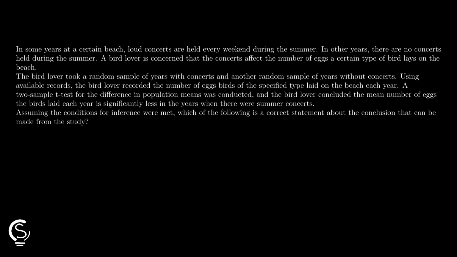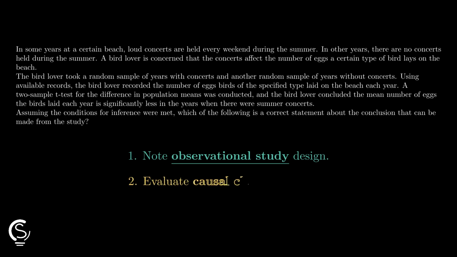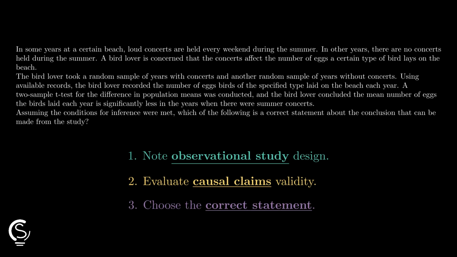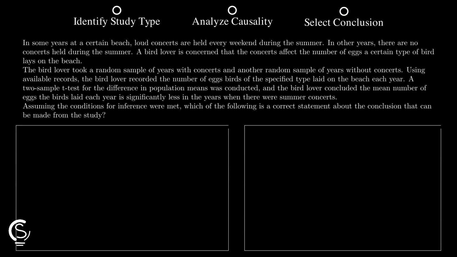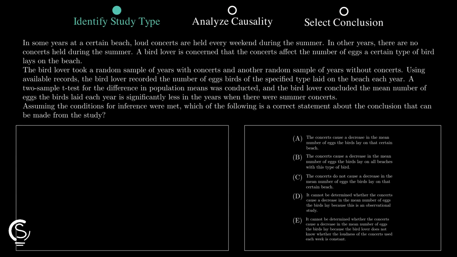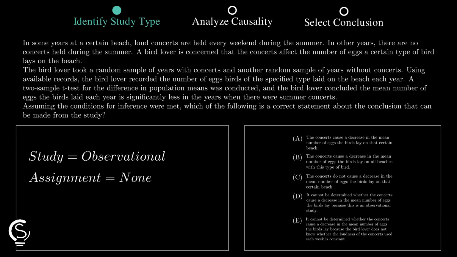Observational studies often trick students into making false causal claims, but we can master this logic quickly by breaking down the study design in 3 steps. The bird lover used existing records to compare years with and without concerts. Since there was no random assignment of concerts to years, this is an observational study, not an experiment.